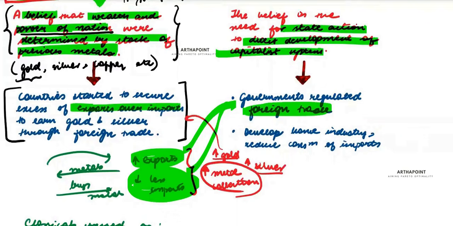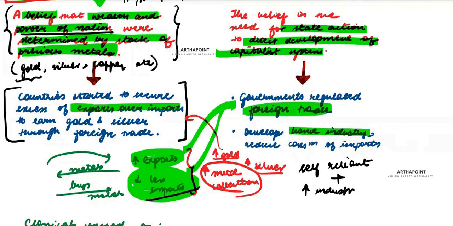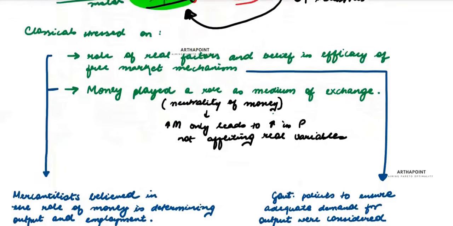I need the state to help me become self-reliant so that I do fewer imports, and at the same time increase the amount of industries in my country. To do these two things, the government had to regulate foreign trade.